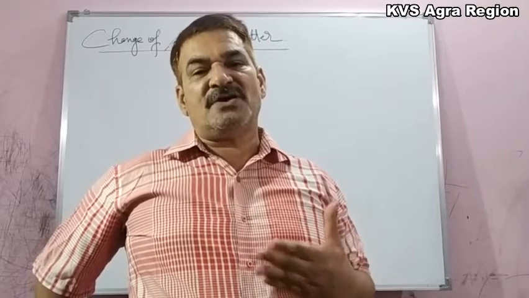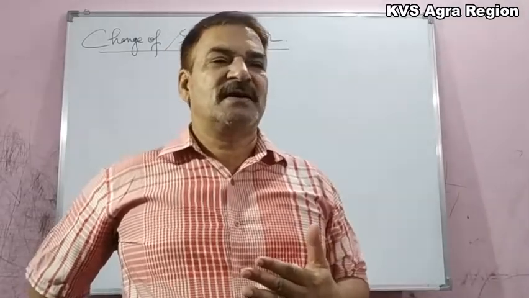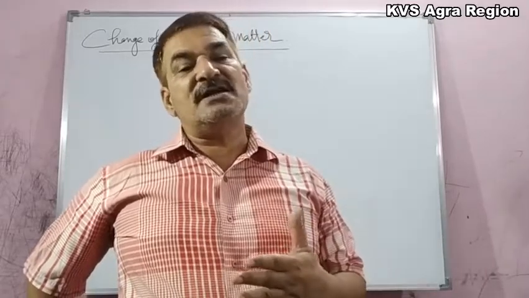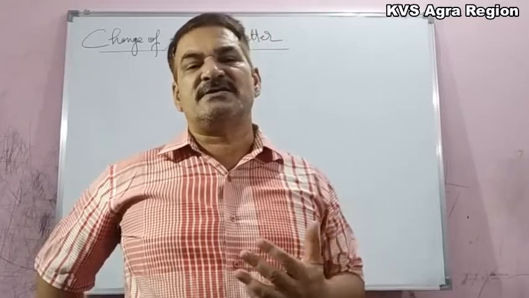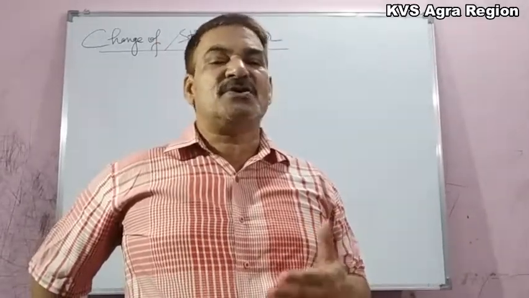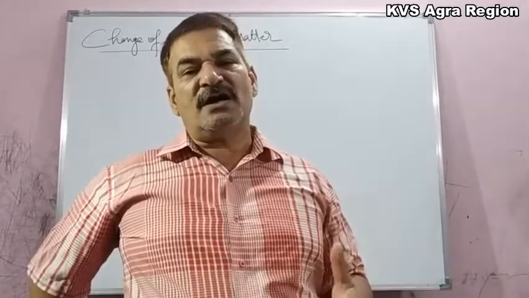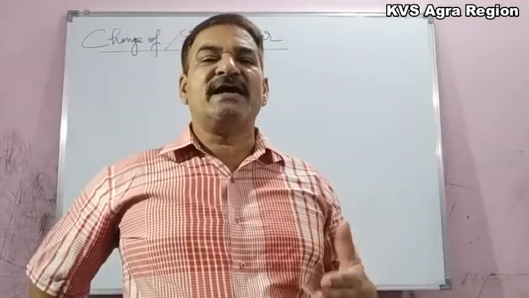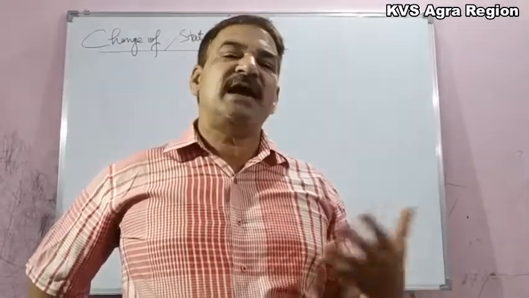And when the temperature of ice becomes 0 degrees Celsius and we still continue to supply heat to this ice at 0 degrees Celsius, then we will find that the temperature of ice won't increase. Now the state of ice will start changing, ice will start melting.